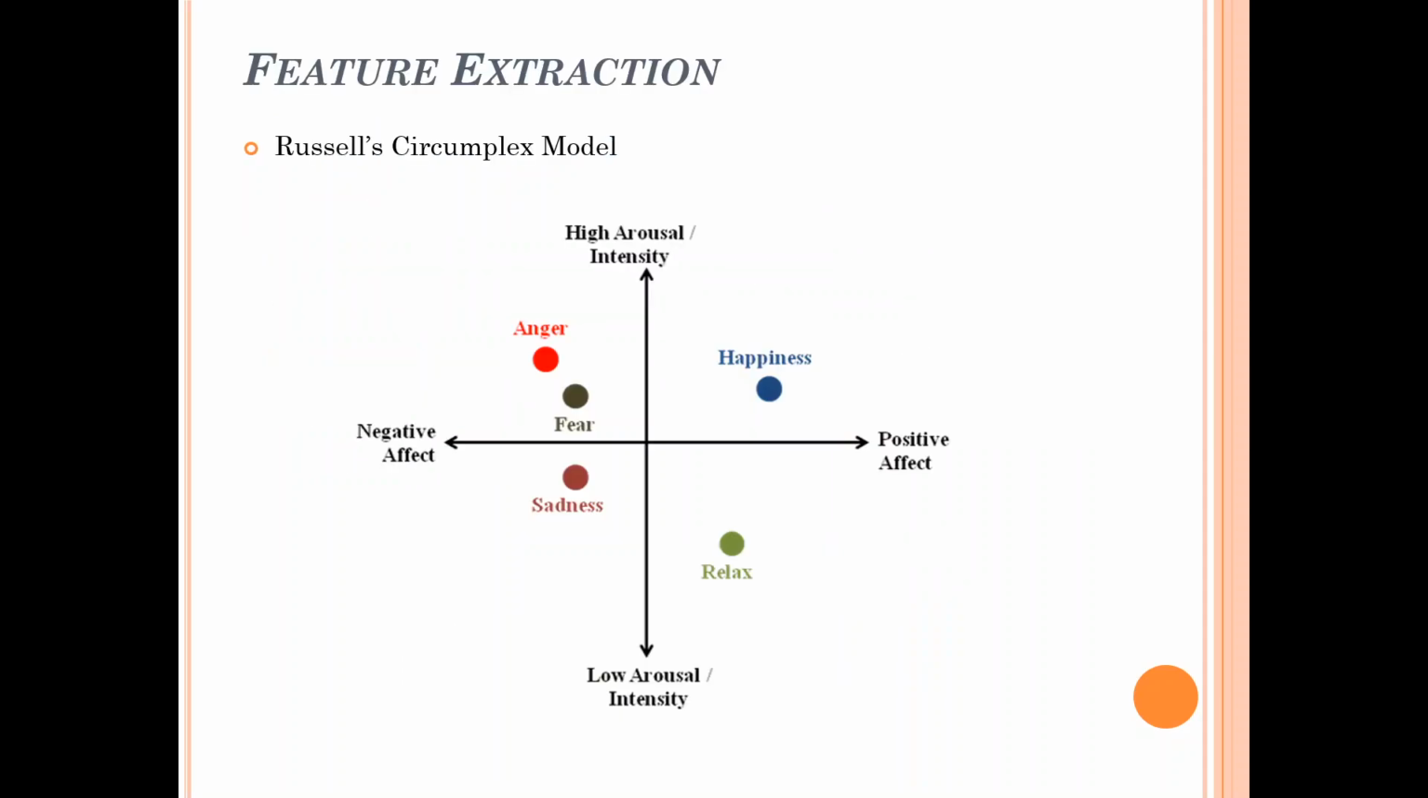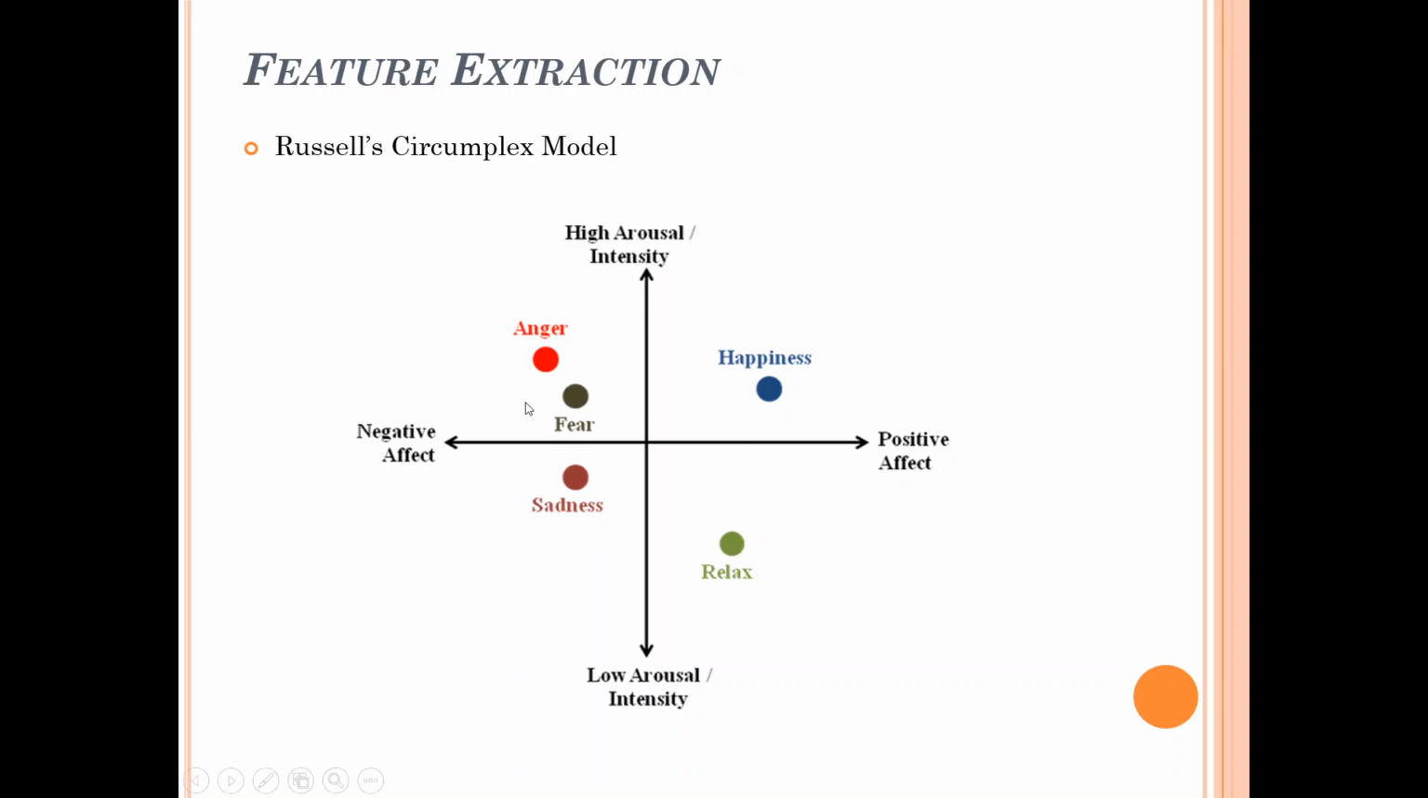Now for the feature extraction part. For this feature extraction, we are going to recognize the gestures performed in Indian classical dance. Here, a circumplex model has been proposed by the renowned scientist Russell. He proposed that, based on the intensity and the positive or negative effect of a particular gesture, gestures can be segregated into a two-dimensional space with 4 coordinates.